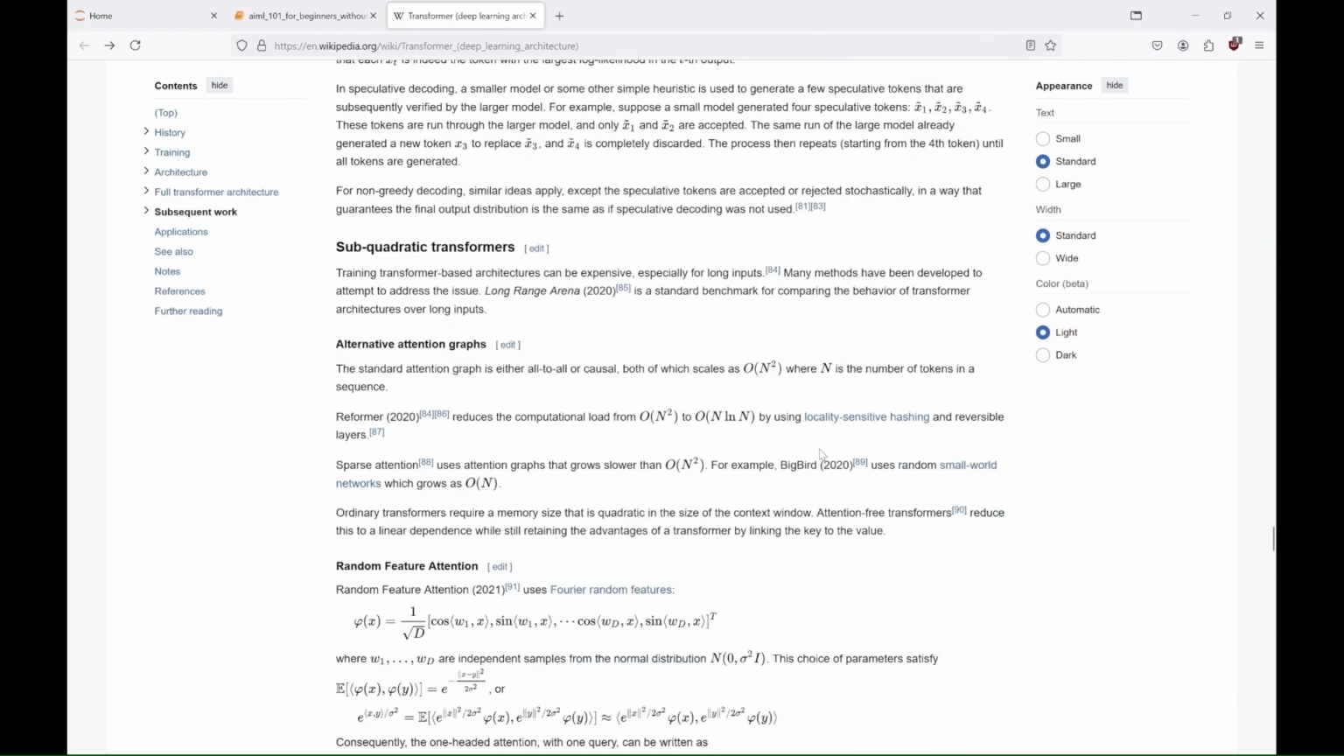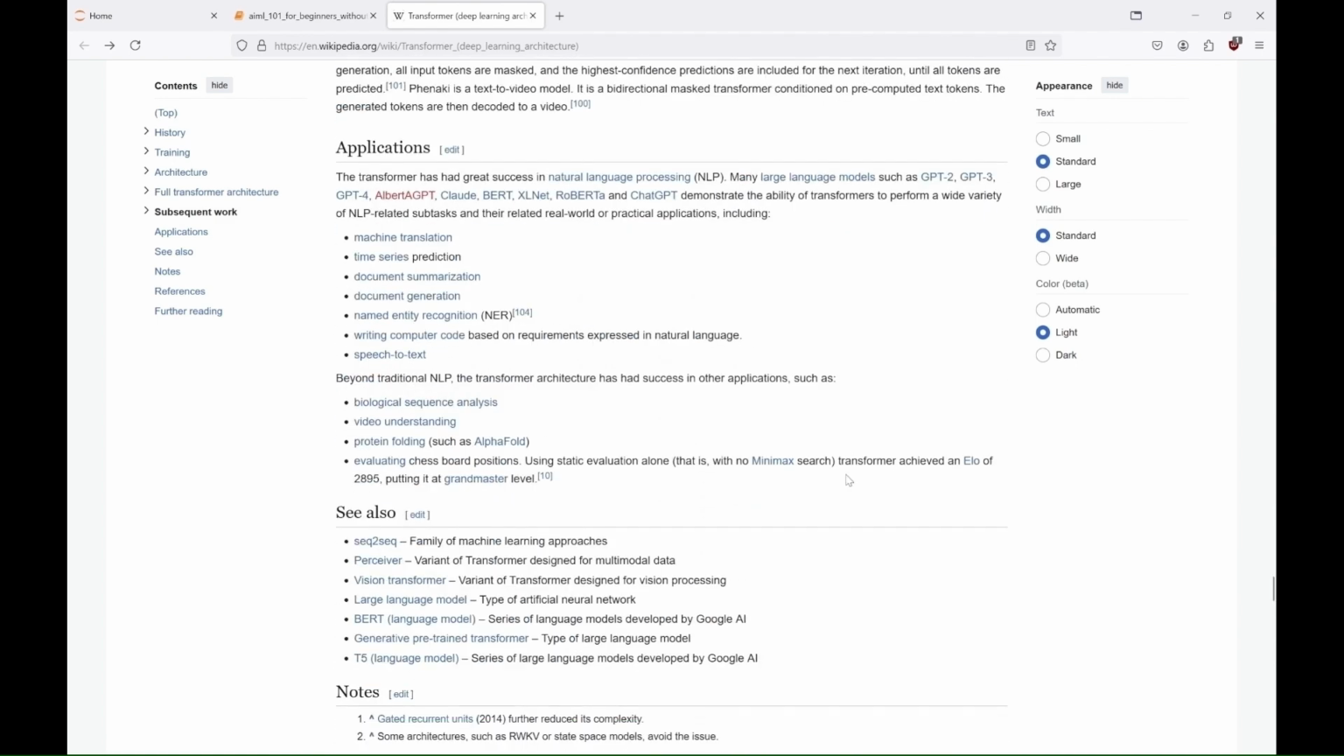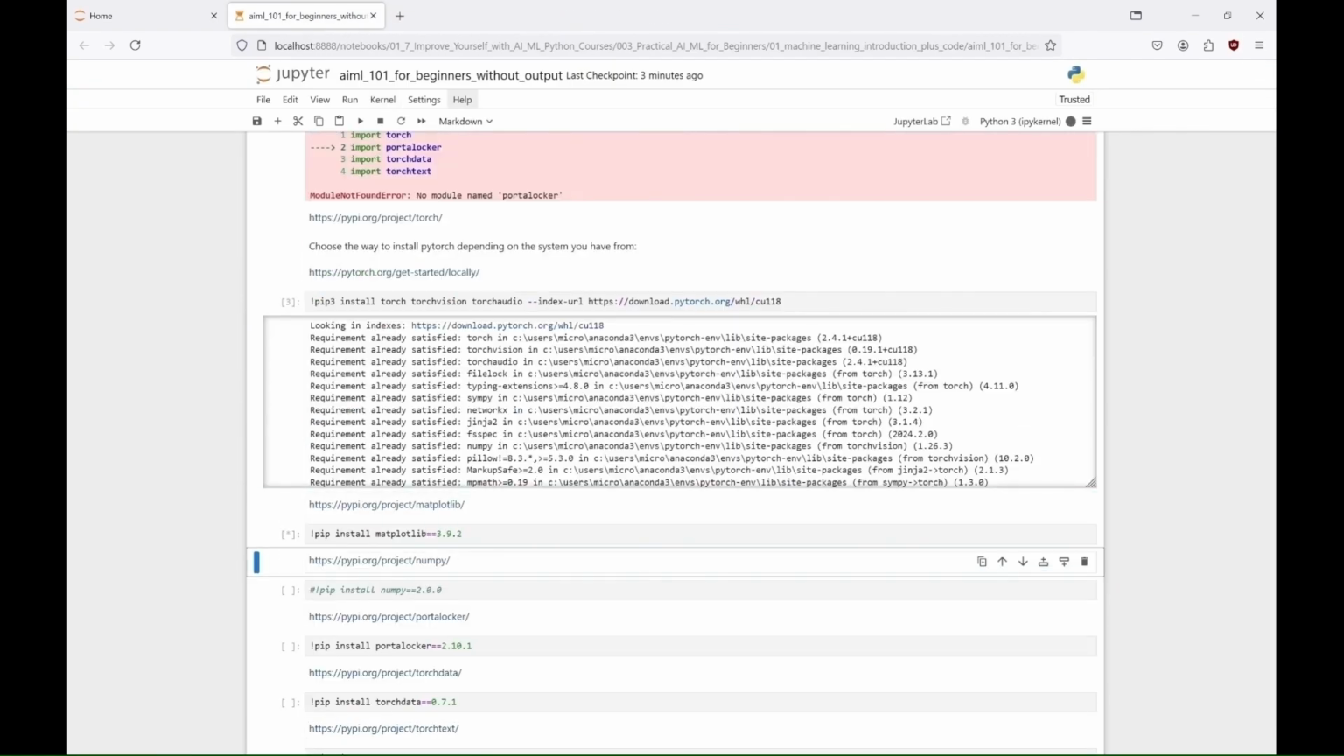Revolutionizing tasks across various domains. The widespread adoption of transformers has led to groundbreaking developments in language understanding, from conversational agents like ChatGPT and Claude to systems capable of reasoning, summarization, and even multimodal interactions. We'll create here a very simple transformer from a PyTorch example.